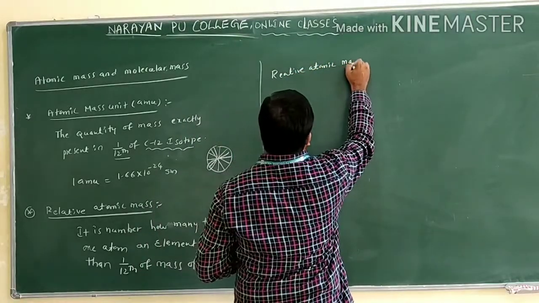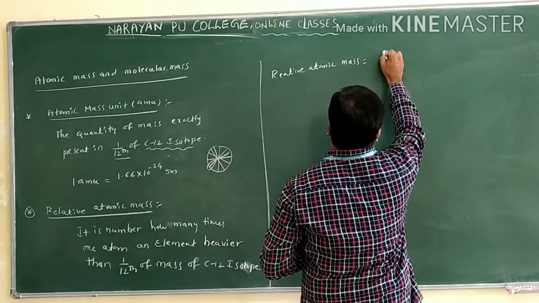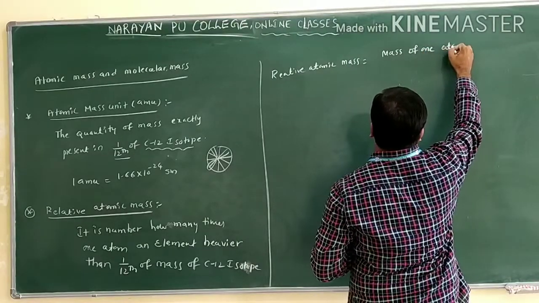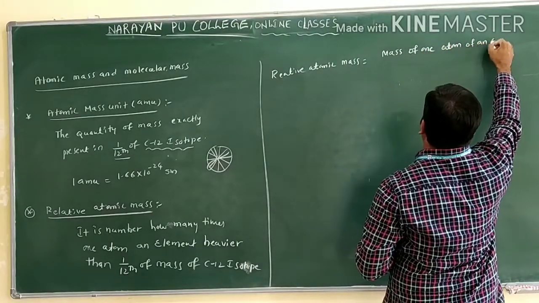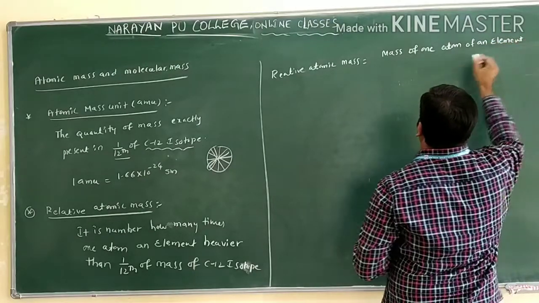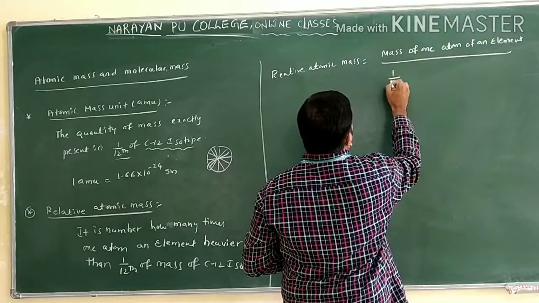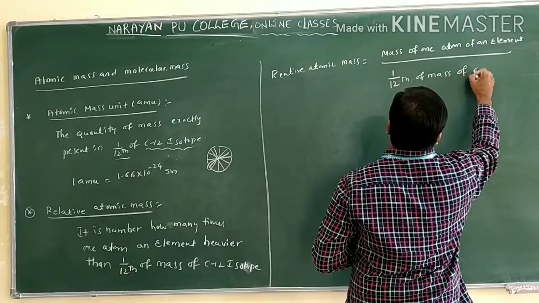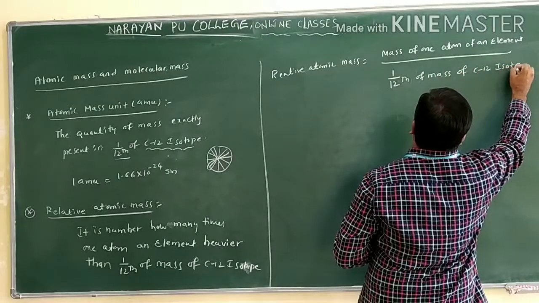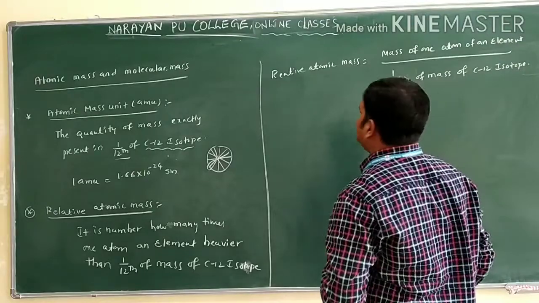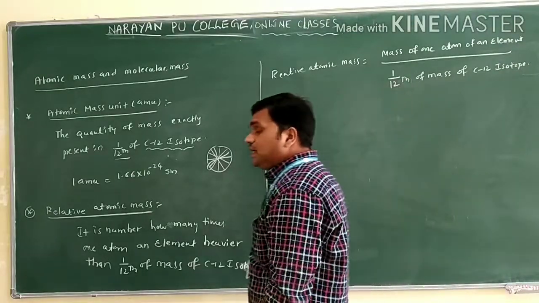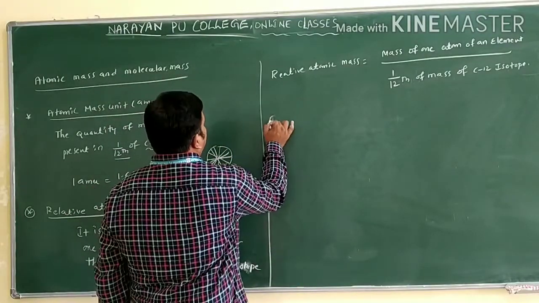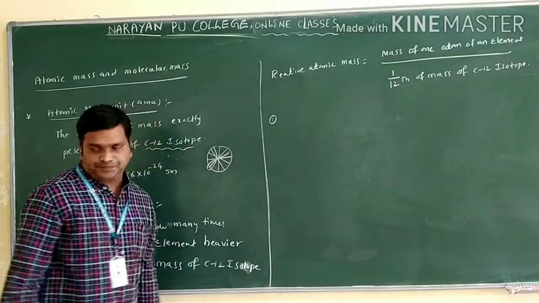Relative atomic mass is equal to the mass of one atom of an element divided by 1/12 of the mass of C12 isotope. This is regarding which one? Relative atomic mass only. Let us see one example to find out the atomic weight of hydrogen.